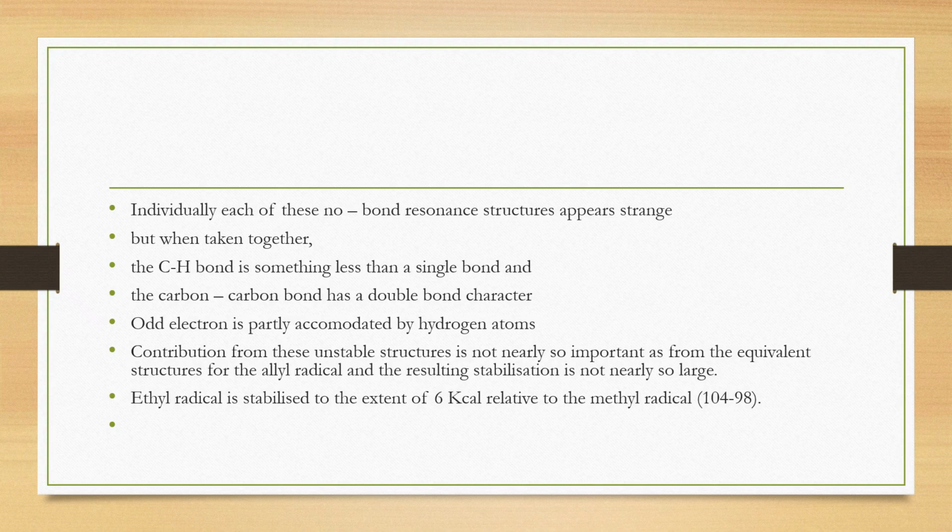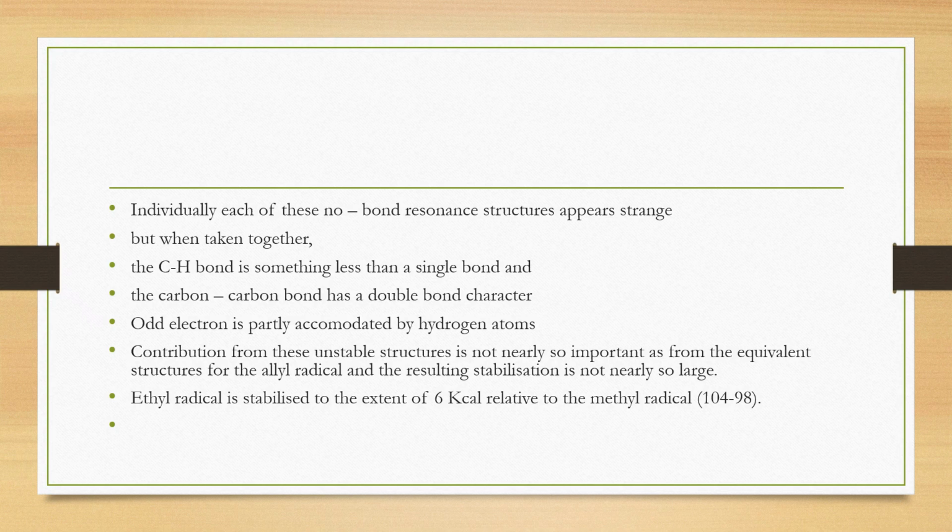These hyperconjugation structures, if you take them individually, are not that stable. That's why it is said that the contribution from these unstable structures is not as important as for the resonance structures of allyl radical, because in the case of allyl radical, both the contributing structures are equivalent, and the resulting stabilization is large. But the contribution from the hyperconjugation structures of alkyl radical is not that large.